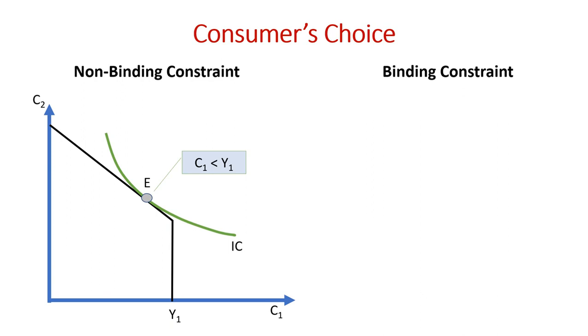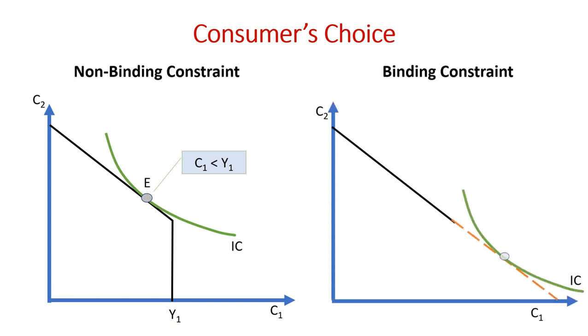Let me say it again to make it clear that in real life it is possible that a consumer naturally chooses to consume equal to or less than his or her income. For such a consumer, the borrowing constraint is not binding and therefore it does not affect consumption. This is shown in the diagram.